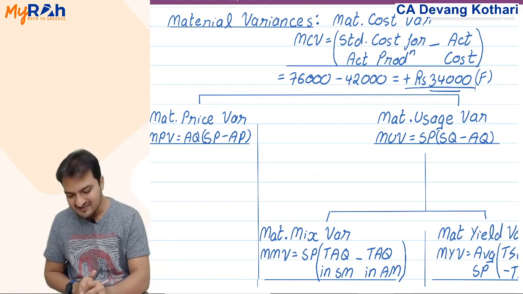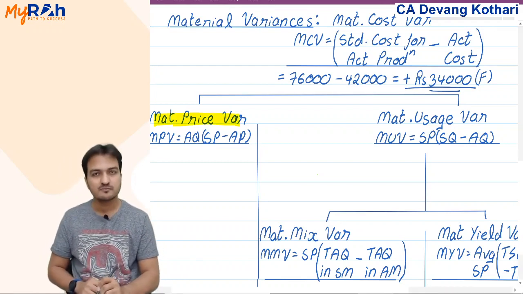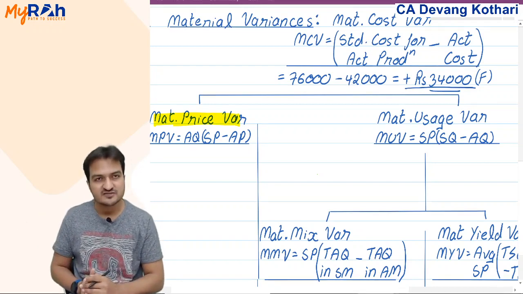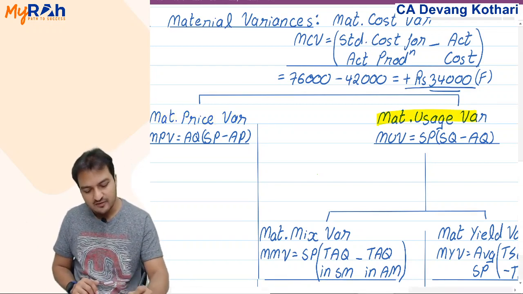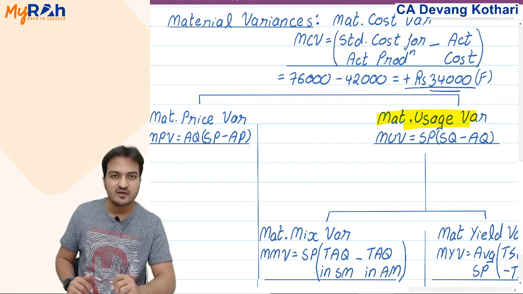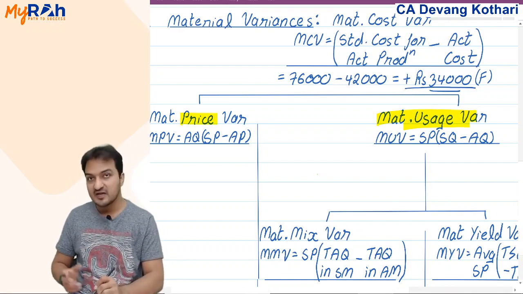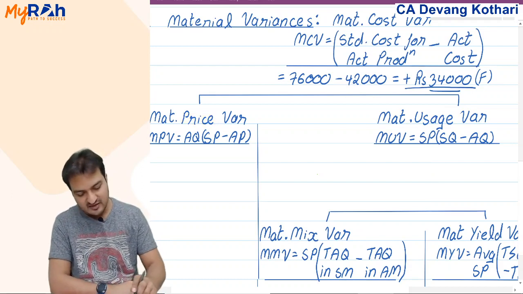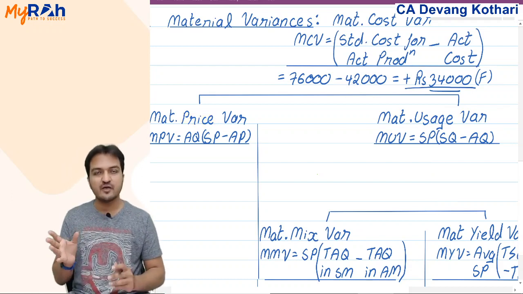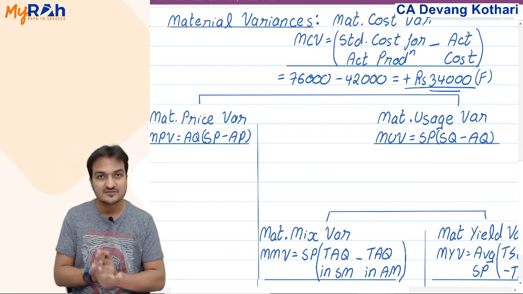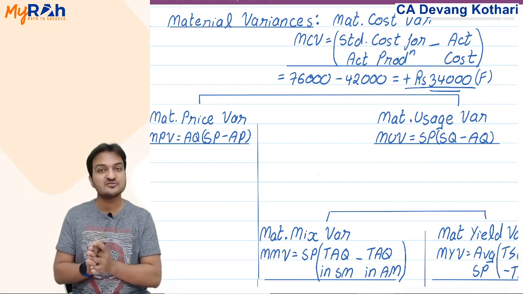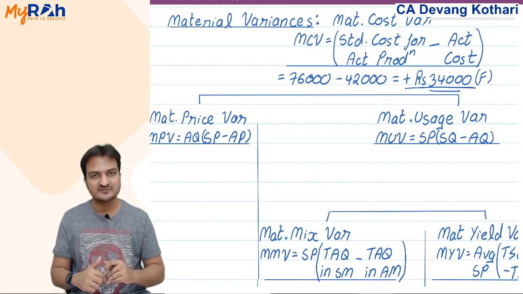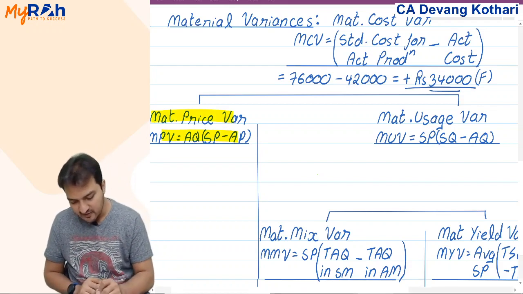Either because I saved more price, either because I could bargain a better price from the material supplier, or because I used lesser quantity of material. Well, that is where I have price variance and usage variance. Material price variance shows whether I paid more price or saved price. Let us start with that price variance first.